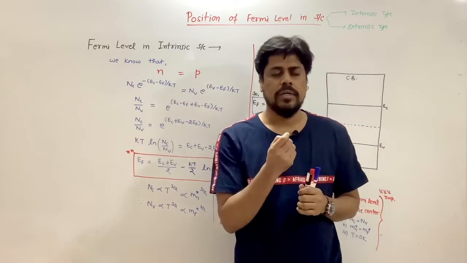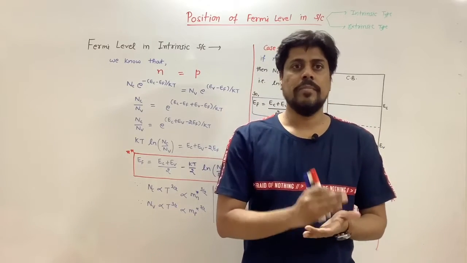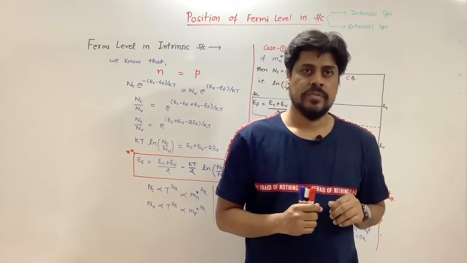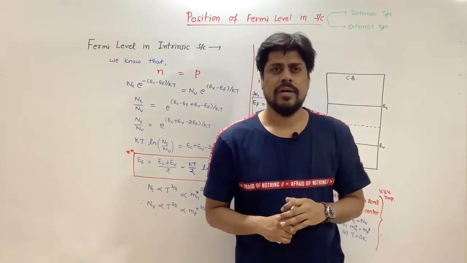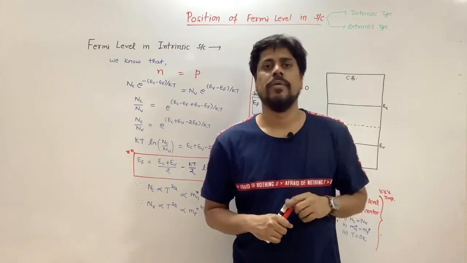In short, Fermi energy is the maximum energy possessed by the electron at 0 Kelvin. So this is called Fermi energy. All this we discussed in our last lectures. Today we will discuss only the position of Fermi level.